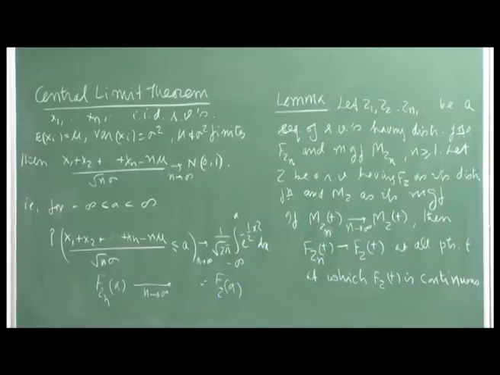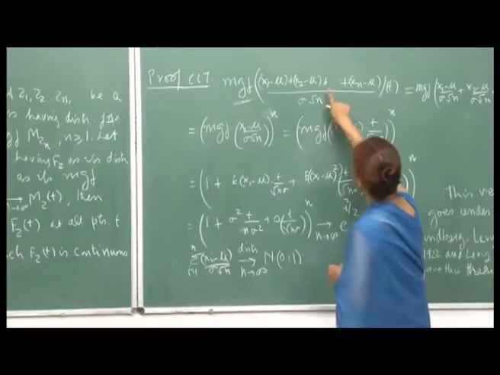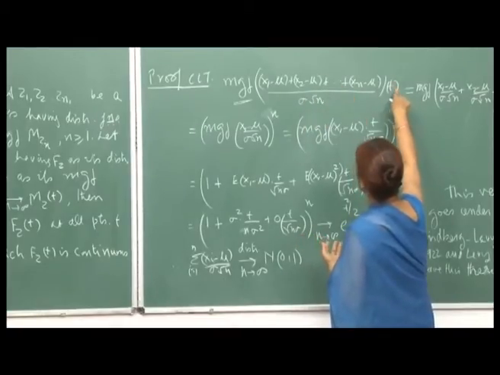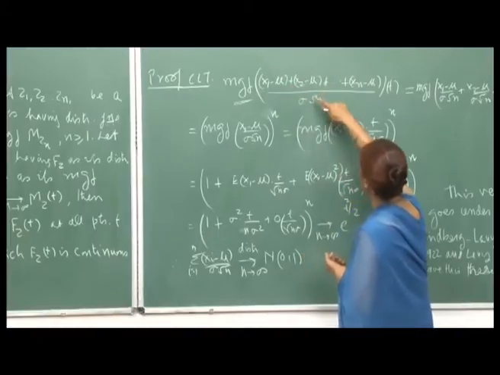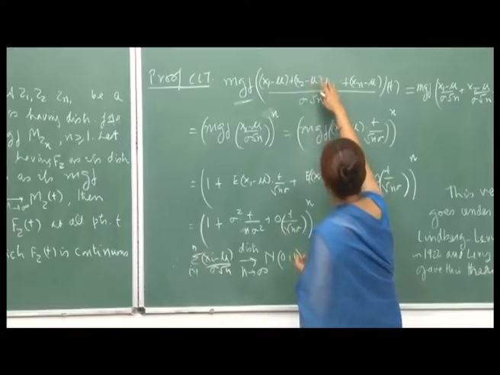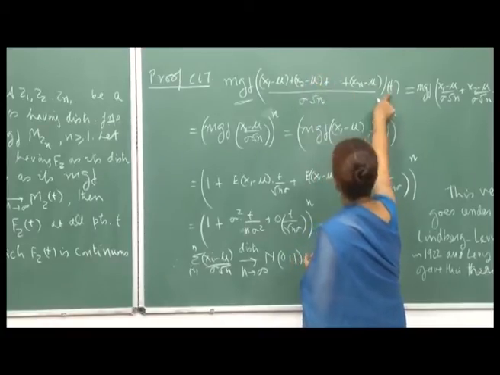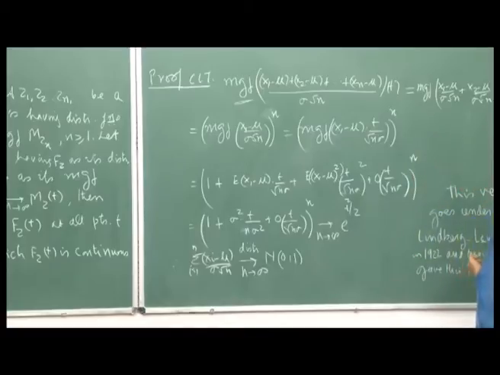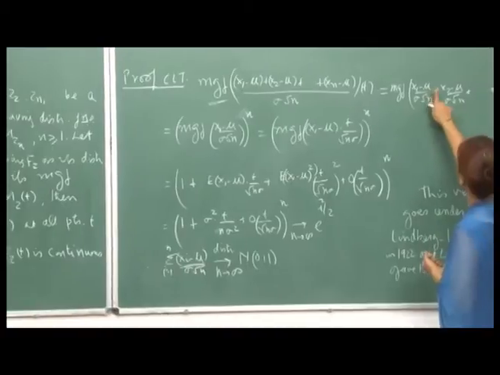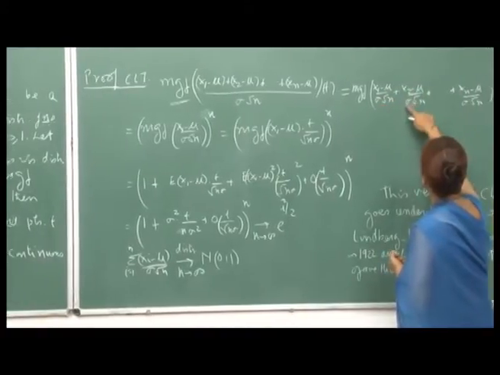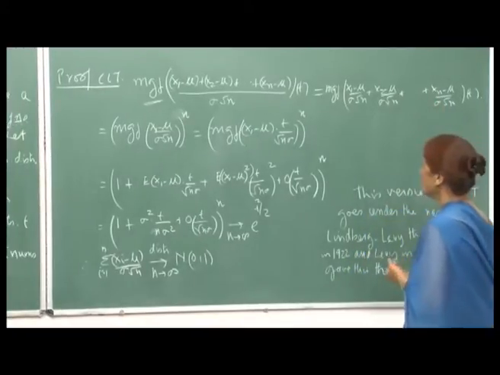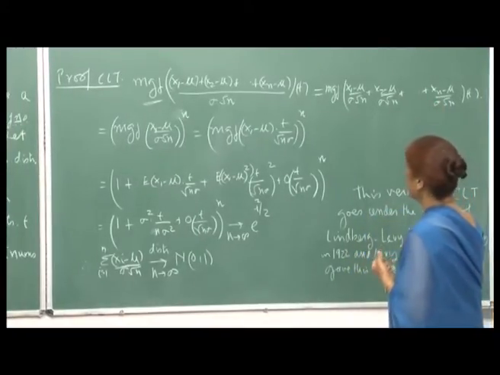At a point t, I am defining the MGF. It is in fact E raised to this whole thing times t. The MGF of this, calling it Zn, is the expected value of e raised to Zn t, which I can write as X1 minus mu upon sigma root n plus X2 minus mu and so on. Now, since X1, X2, ..., Xn are identically distributed and independent random variables,